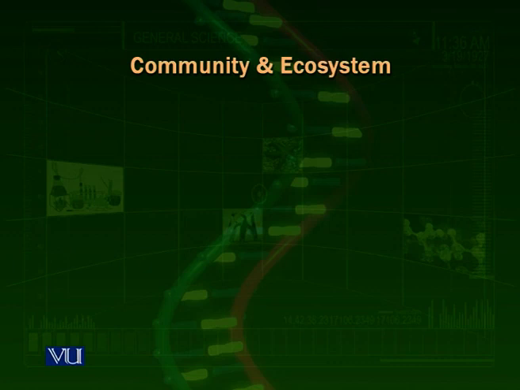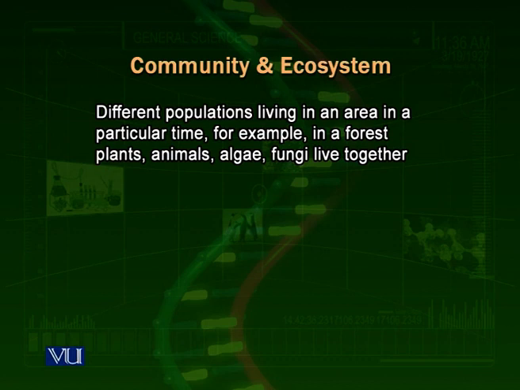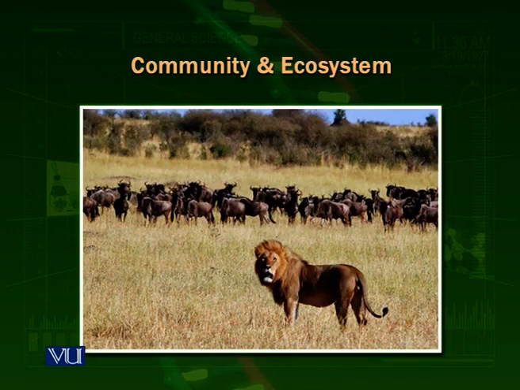Now we look at the next level, which is called community. Various populations living in the same area at the same time are called a community. For example, here in the picture, you can see various plants, large, huge trees, many buffaloes, and lions. Every part of this particular area, the lions make one population, the buffaloes make another, the small plants, the grasses make another, and the trees make another population.